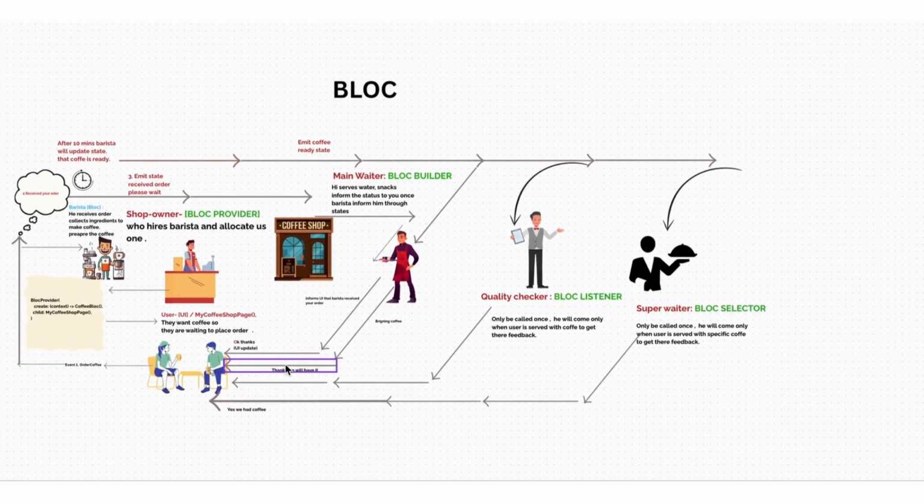Now if you see, we have covered BLoC provider, BLoC builder, BLoC listener, and BLoC selector. And there is one more entity that we haven't covered here, the BLoC consumer, which is a combination of BLoC listener and BLoC builder. The listener only listens once, and the BLoC builder always updates the state whenever it receives a state from the BLoC.